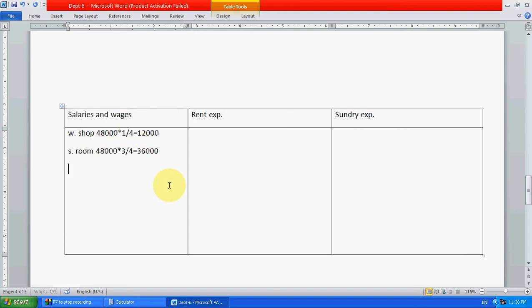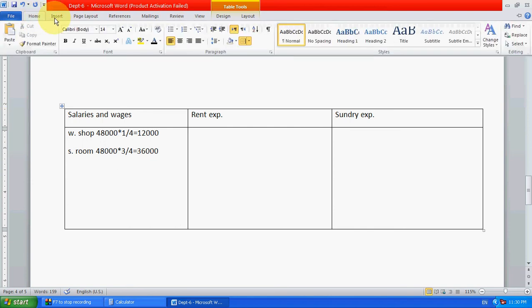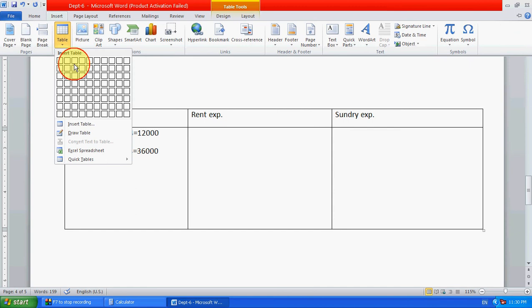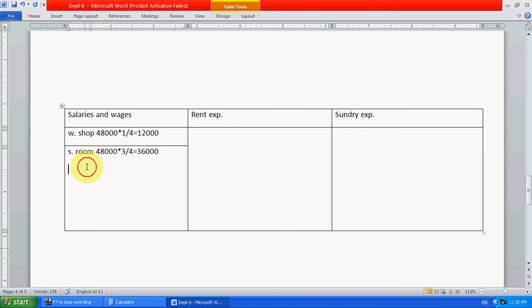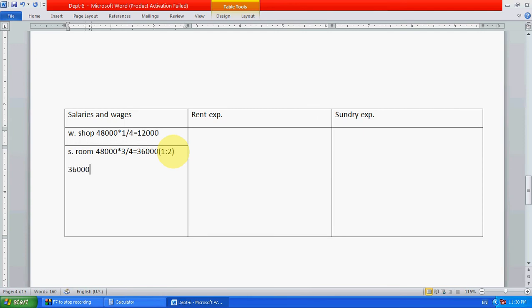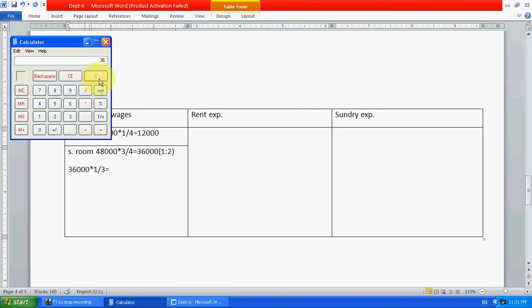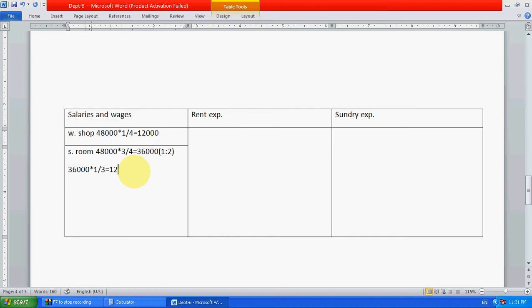So this 36,000 is again divided in the ratio 1:2. 36,000 into 1 divided by 3 is 12,000.